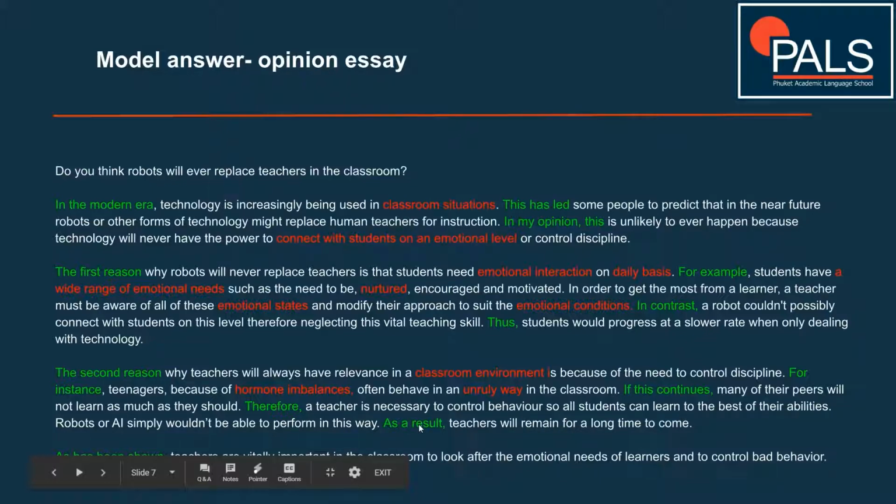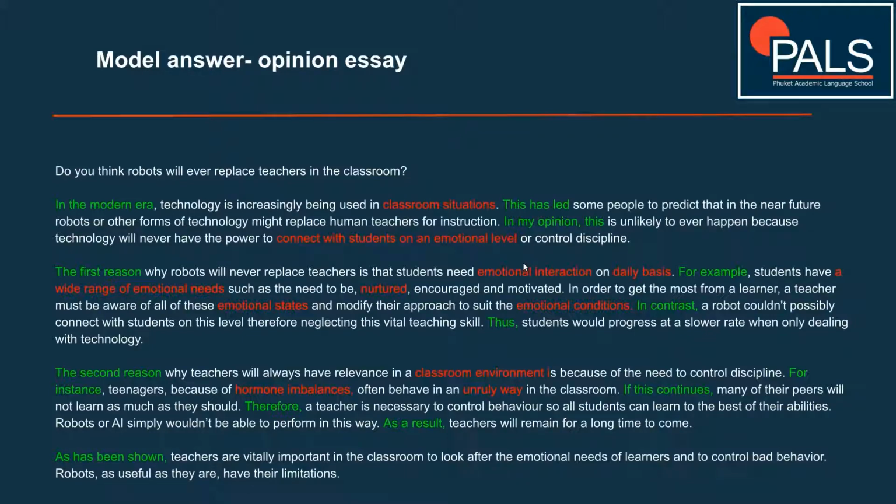So this little sentence kind of links everything back to our overall opinion that teachers are necessary in the classroom. That can be a good idea. Sometimes at the end of body paragraphs, just have a little sentence that links everything back to your overall opinion again, just so the reader doesn't get lost, and it provides just nice cohesion. It also keeps it nice and coherent as well, so the reader finds things easy as they go along. Okay, so that's the body done. The body is complete. Now the conclusion.